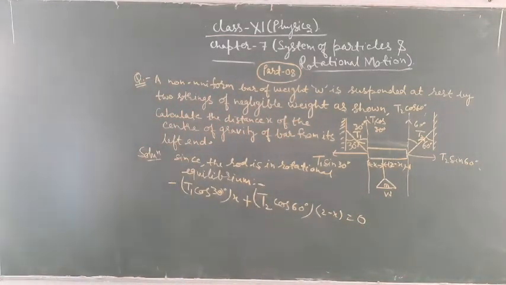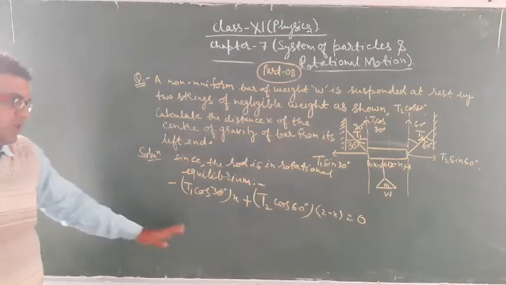because the system is in rotational equilibrium and we are talking about the rotational equilibrium.